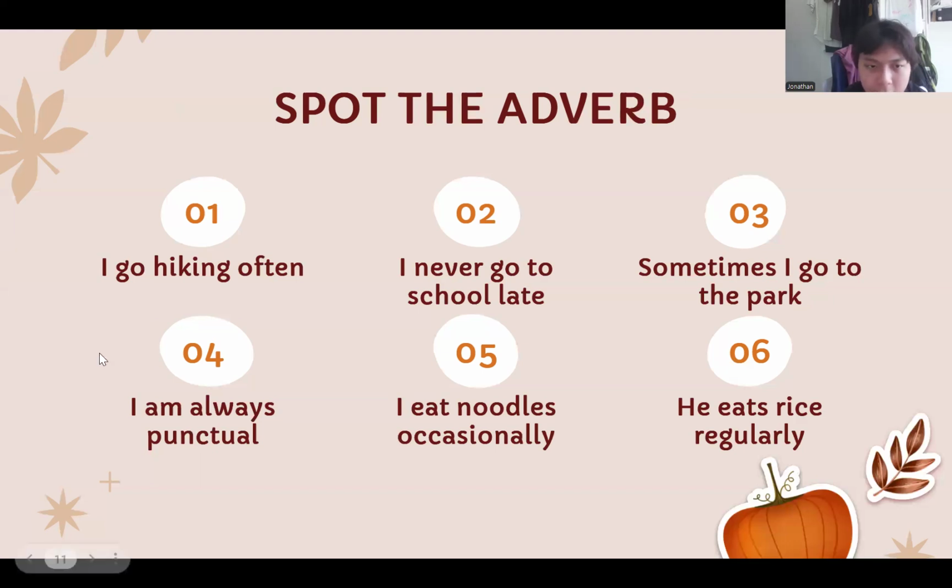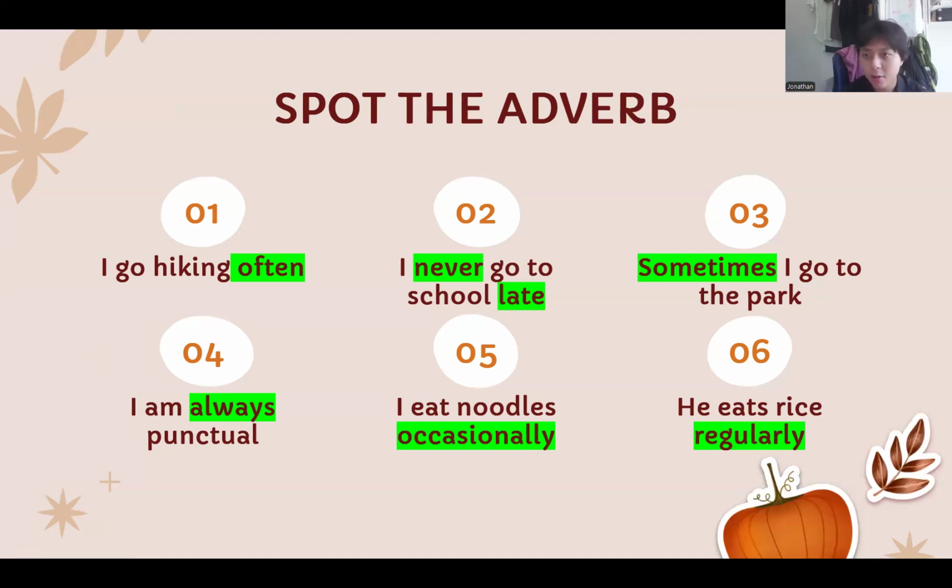All right, the answers are these. In number two, I never go to school late. Never and late are the adverbs because those two words tell you that I never go to school late, meaning the time that I'm at school is late, and the frequency that happens is never. So I'm never late. These adverbs are important because they tell you how often or when or where or how something is. So these are good for sentences because they tell you more details about an action or occurrence.